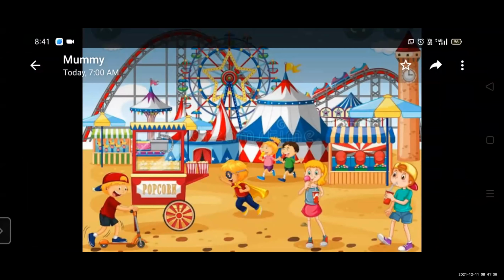Okay. So students, today we learn English subject. I show you one picture. Now you tell me what you see in this picture. Okay, ready? Yes. Ready. I am sharing my picture. This is a picture of a fun fair. Okay. So what do you see in this picture?